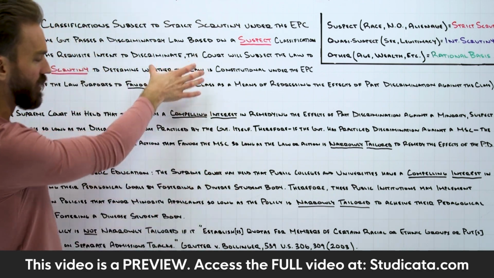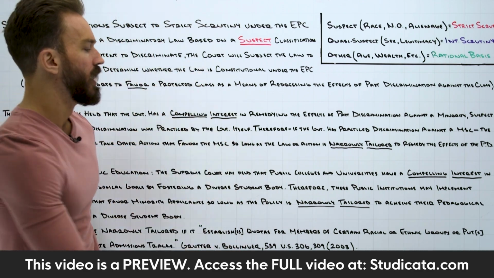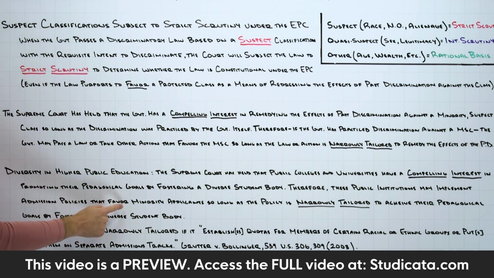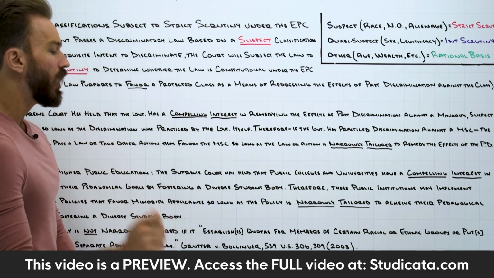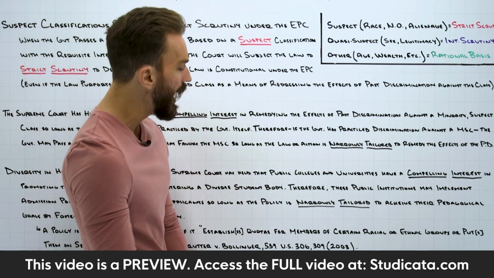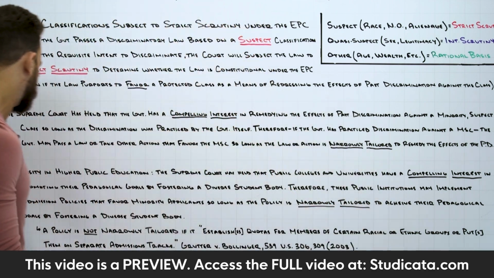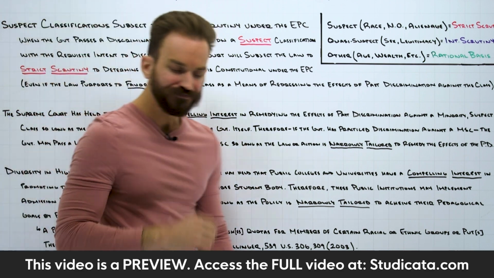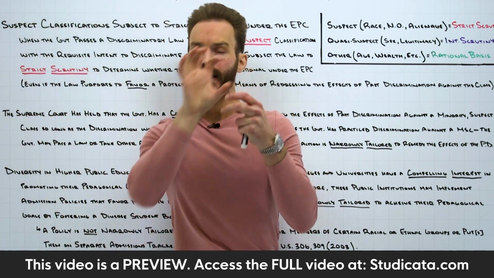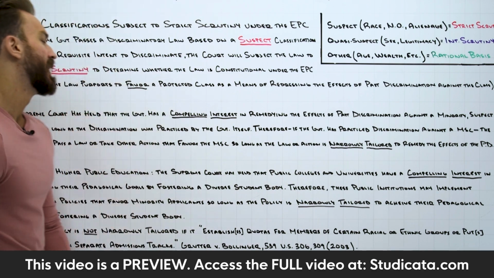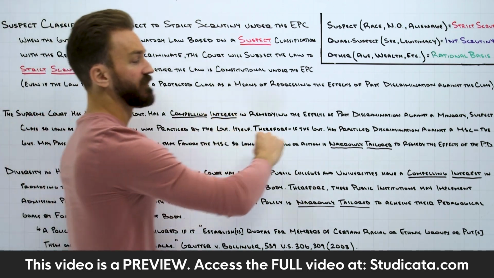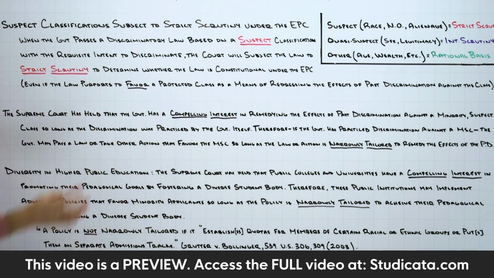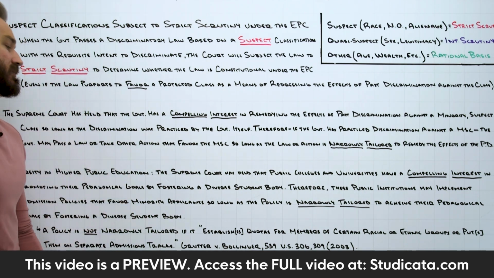So exactly like our last analysis, these public institutions may implement admission policies that favor minority applicants so long as the policy is narrowly tailored to achieve their pedagogical goals by fostering a diverse student body. Okay, so we're changing the interest here from remedying the effects of past discrimination to promoting diversity, but the analysis largely stays the same.